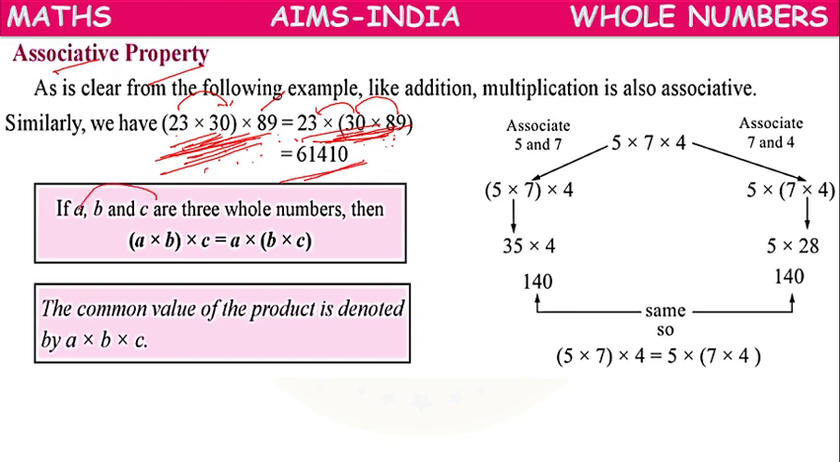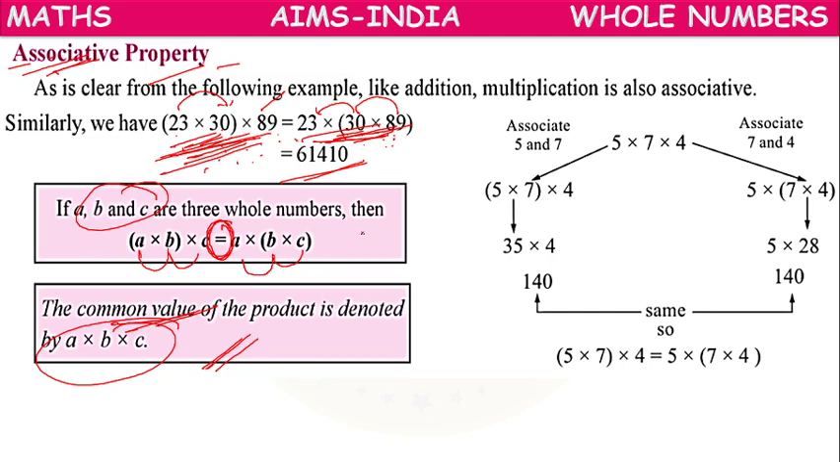Means if A, B, C are 3 whole numbers, we can associate A and B and the result can be multiplied with C, or we can associate B and C and the result can be multiplied with A. In both cases, the product will be equal. Both of them give the common value A into B into C. So that's why we can say that whole numbers follow associative property under multiplication.